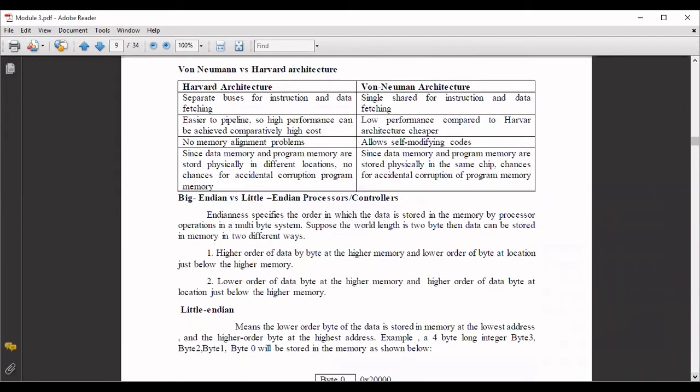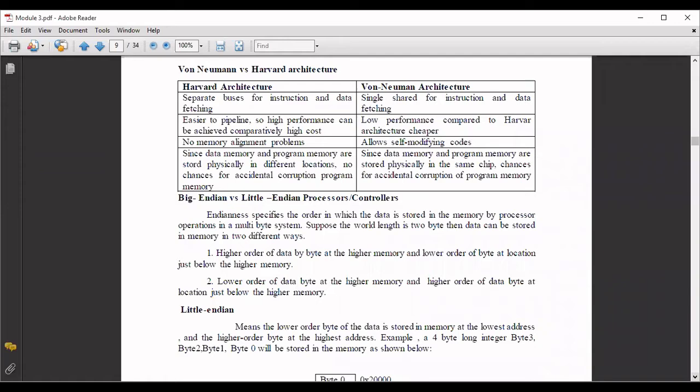For that, you will be using the endian method. So one is big endian, the other one is little endian. So processors or controllers specify which method or technique they are going to use for storing their data or instructions, whether it is the big endian method or little endian method.